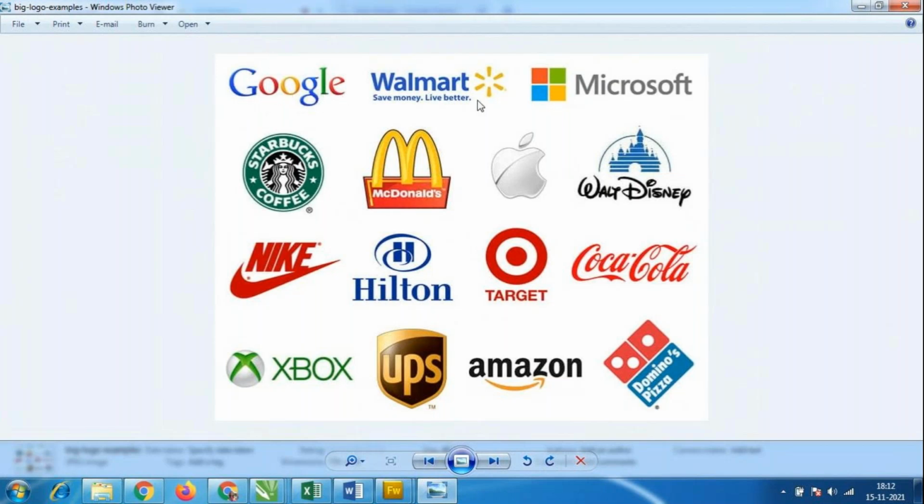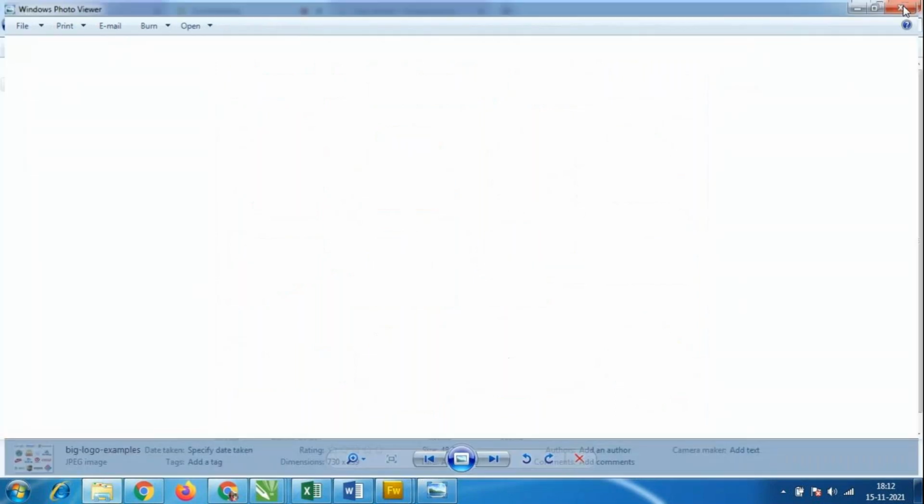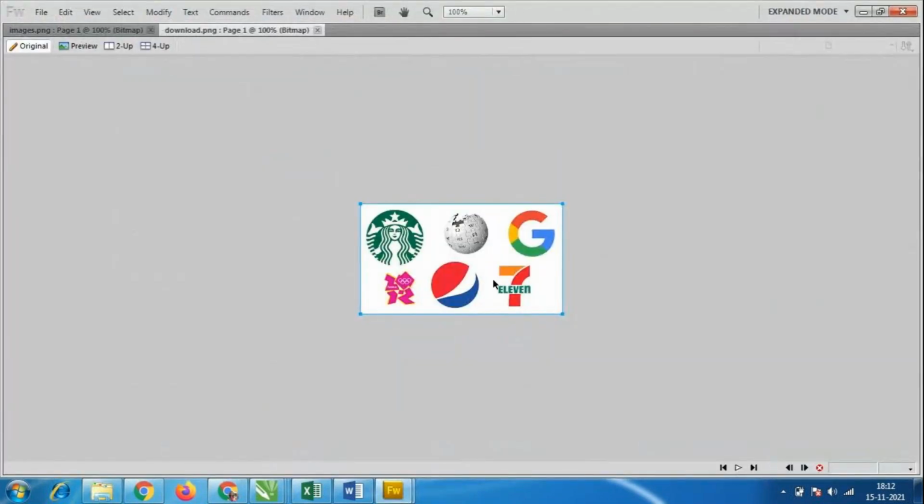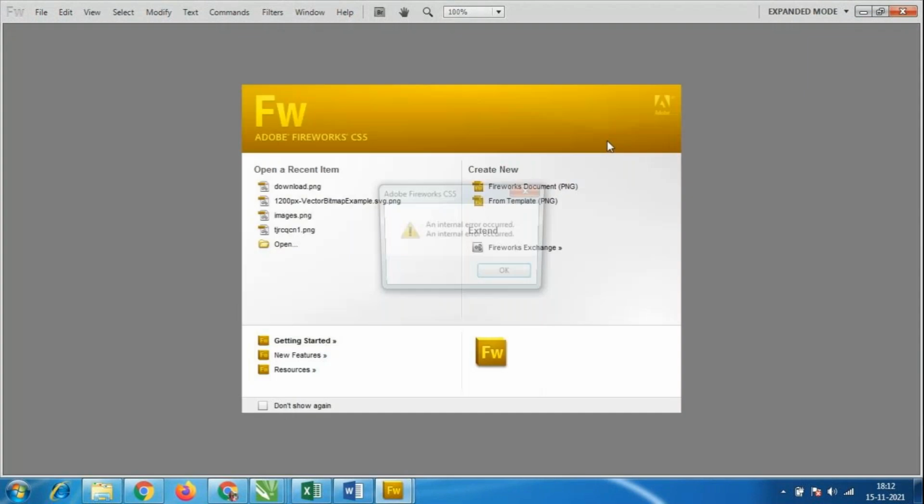Like that, the Coca-Cola logo is a food product logo. Food products also have a logo. Even mobile and website companies have different logos. Online shopping, Amazon, Myntra, have different logos. And this is a software company, the Apple logo. Microsoft also, so we have different kinds of logos. Even Starbucks has a different logo.